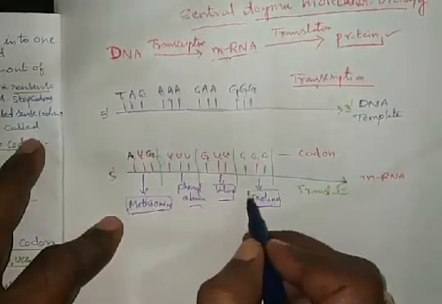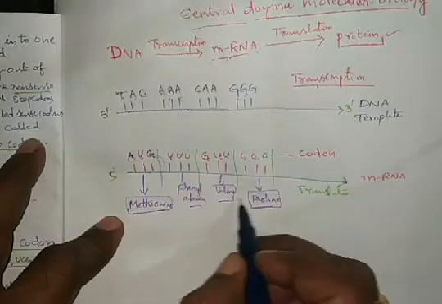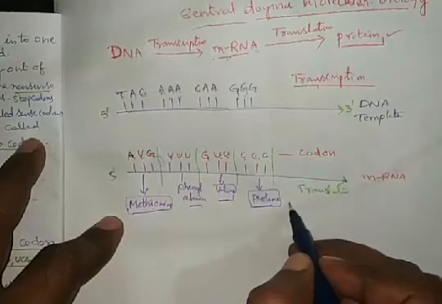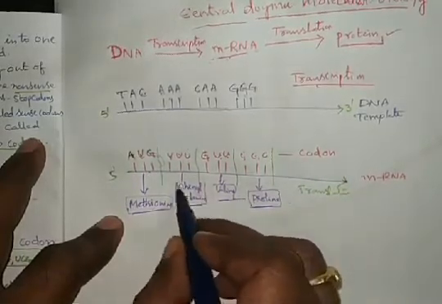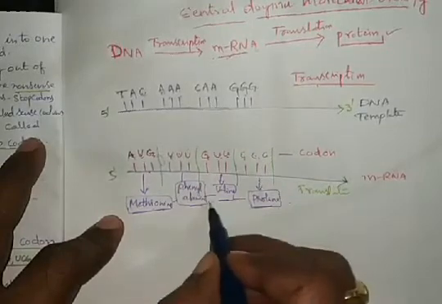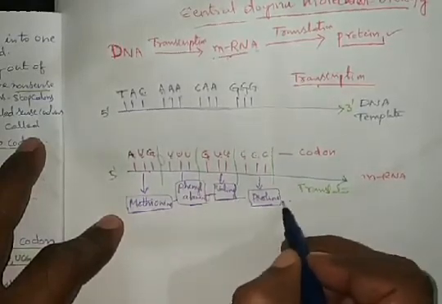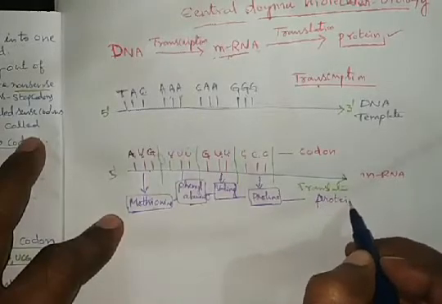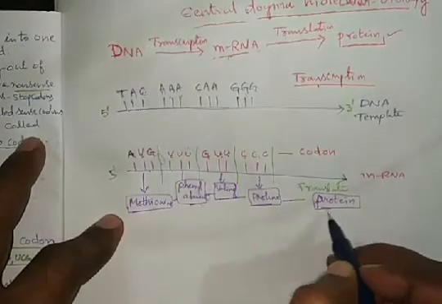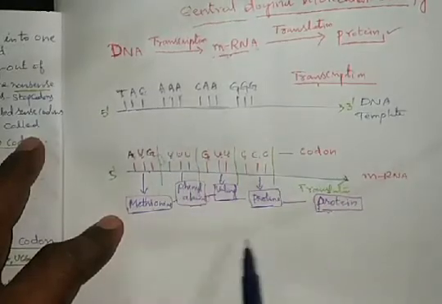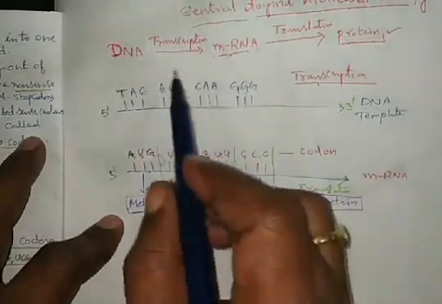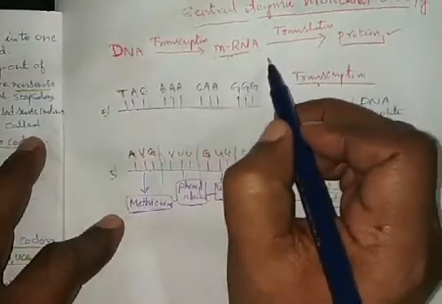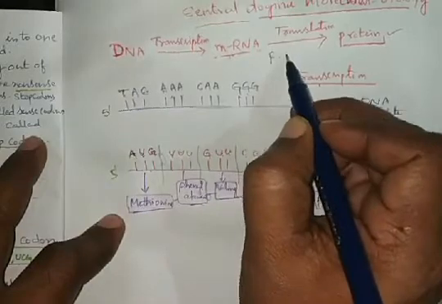CCC codon codes proline. Like that, many amino acids are translated and finally a polypeptide amino acid chain is formed. Then it is one protein. In such a way, the proteins are synthesized in the body with the help of DNA and mRNA. This is the central dogma of molecular biology proposed by Crick.